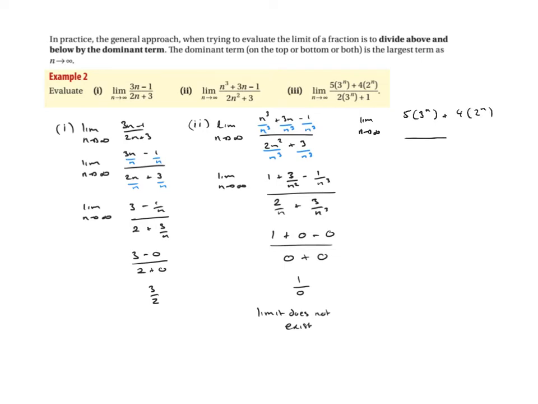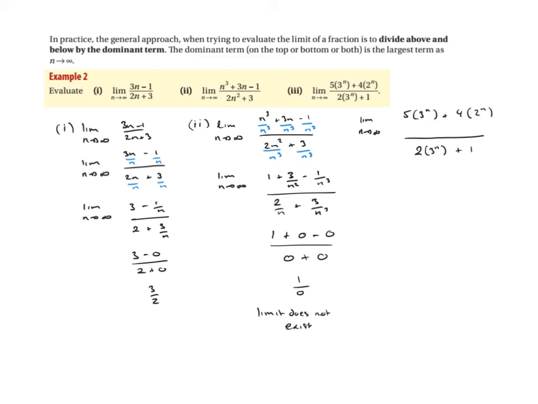Okay, we're going to do some divisions. Going to leave a nice bit of space for us there. And we've got 2.3 to the n, and we have plus 1. Okay, so what's the biggest thing here? Is 2 to the n the bigger? We're going to get larger quicker, 2 to the n or 3 to the n?